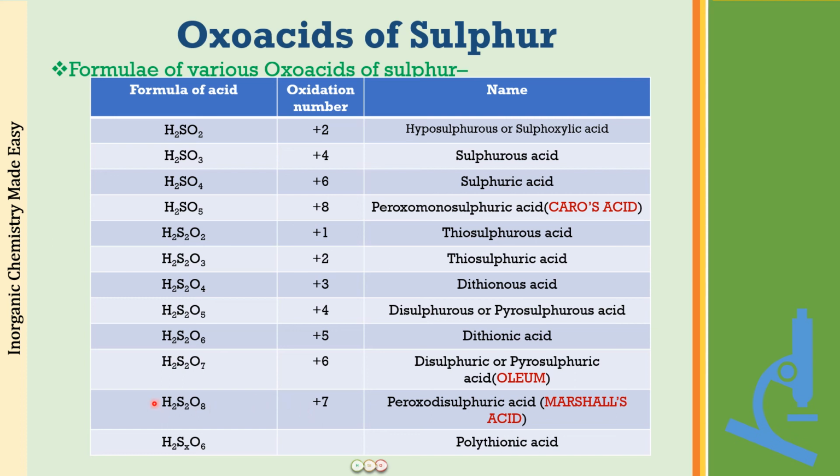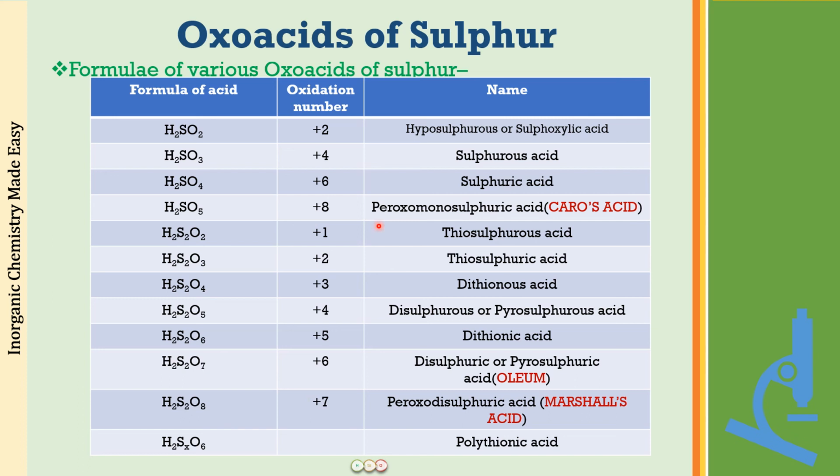But from the formula, it appears that it is having a higher oxidation state. So wherever there is a higher oxidation state than normal, it is because of the presence of the peroxy linkage. Alright, and apart from these, all the other oxo acids will be having sulfur in a lower oxidation state than +6. All right, so this is what you have to remember.